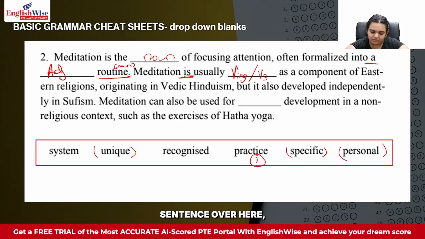Now, based on this sentence, and if you have looked at the previous video about active passive voice and tenses, we know that this is a passive voice sentence because the object of this sentence, whatever entity is receiving the action, is meditation and it is given before the blank. That is why it is a passive sentence. And passive sentences always take V3 as their answer. So we are left with V3 over here. So that's the third answer. This is how we will decide that. But it also developed in Sufism.